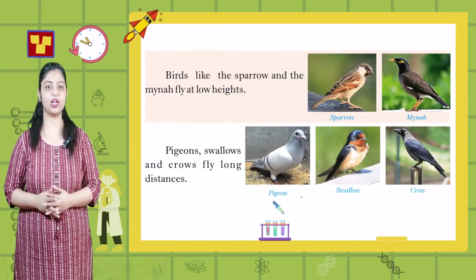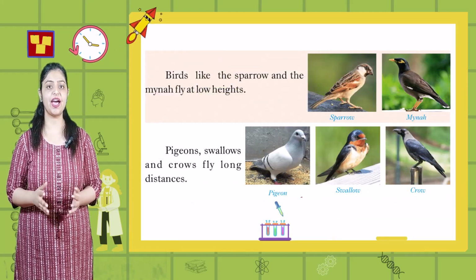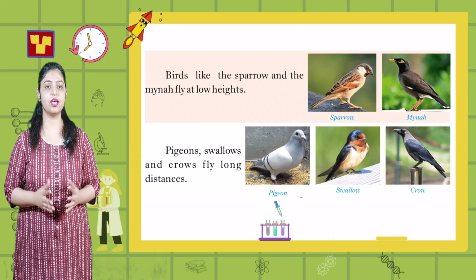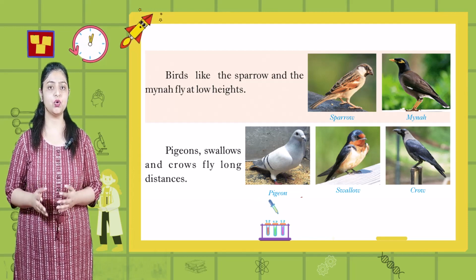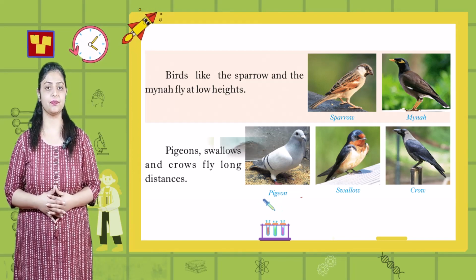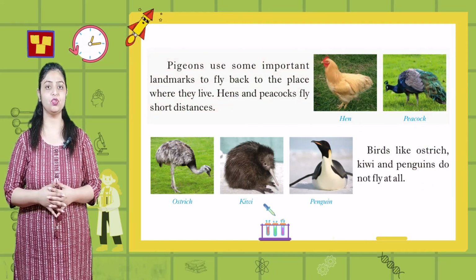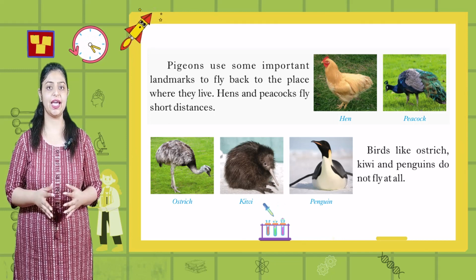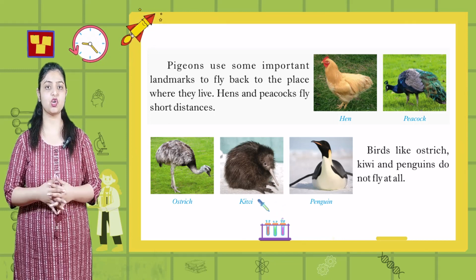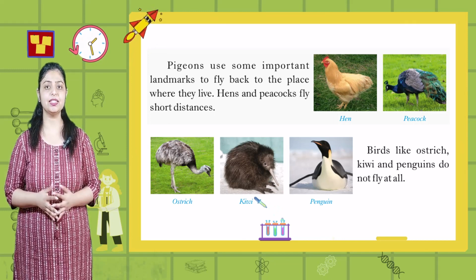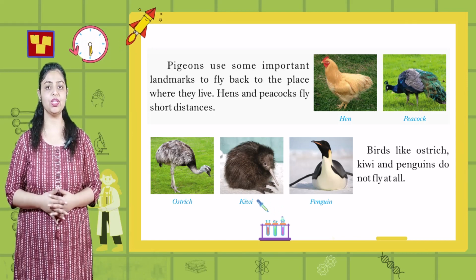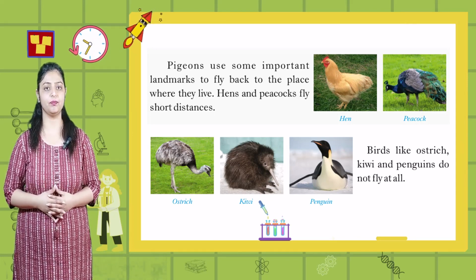Birds like the sparrow and the myna fly at low heights. Pigeons, swallows and crows fly long distances. Pigeons use some important landmarks to fly back to the place where they live. Hens and peacocks fly short distances. Birds like ostrich, kiwi and penguins do not fly at all.